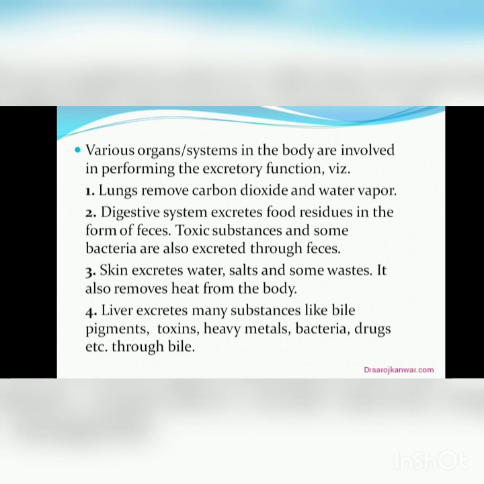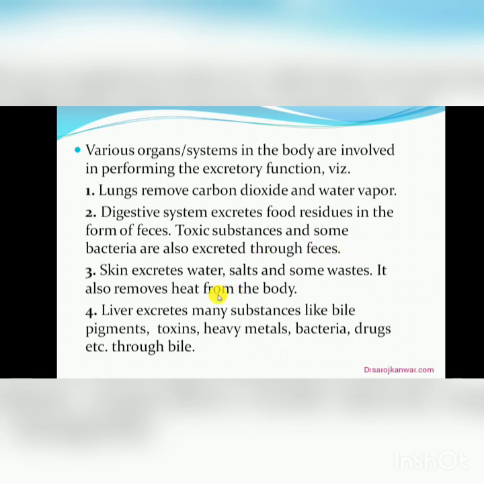Some other organs also perform the same function of removing waste products from the body, such as the lungs, which remove carbon dioxide and water vapor. The digestive system excretes food residues in the form of feces; toxic substances and some bacteria are also excreted with the feces.